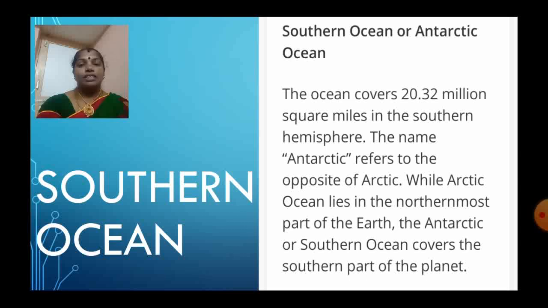The Southern Ocean covers 20.32 million square miles in the southern hemisphere. The name Antarctic refers to the opposite of Arctic. While the Arctic Ocean lies in the northernmost part of the earth, the Antarctic or Southern Ocean covers the southern part of the planet. So it is called the opposite of Arctic.